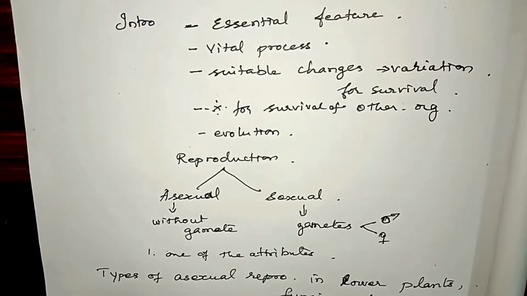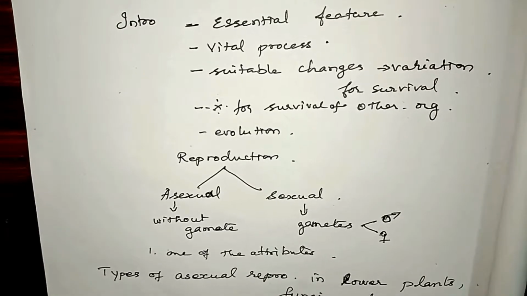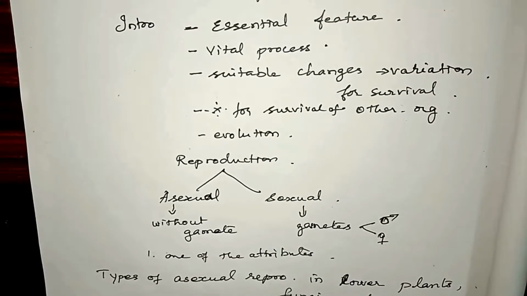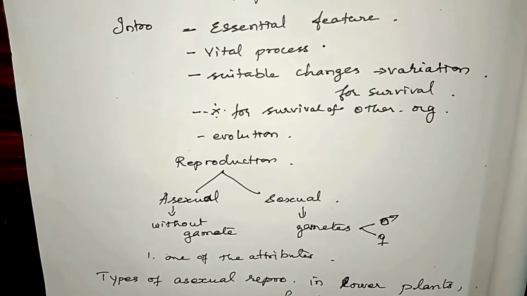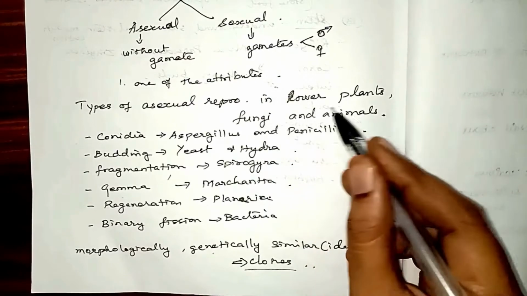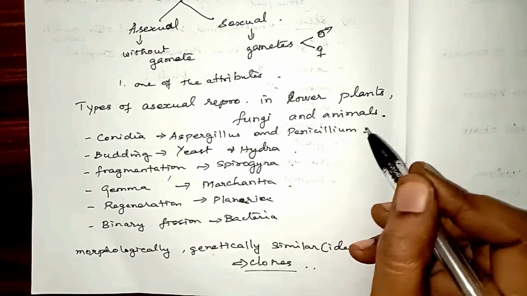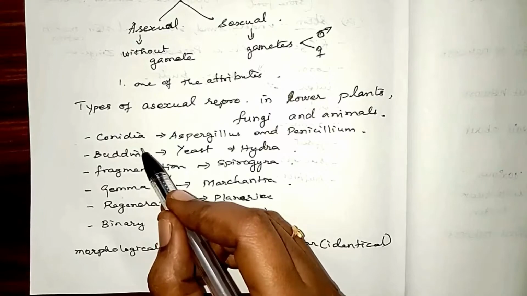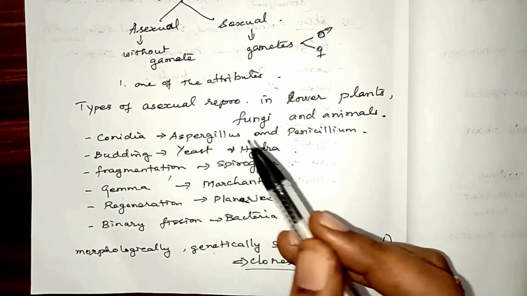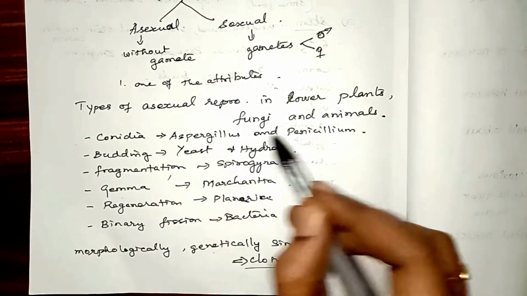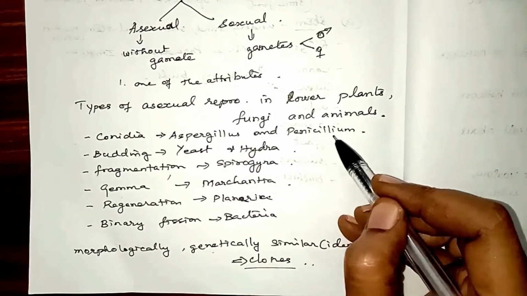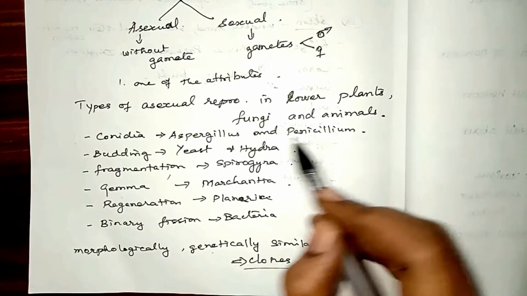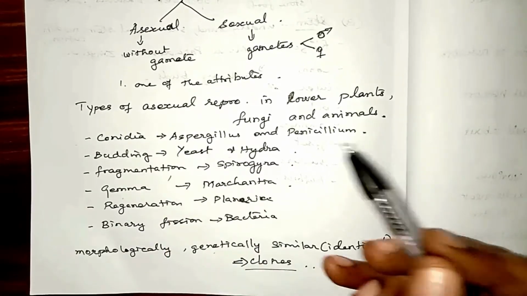Normally the lower organisms, lower plants, fungi and animals, reproduce through asexual reproduction. This we have already learned in standard 11. Examples of asexual reproduction in lower plants, fungi and animals. First one, conidia. Conidia are formed in Aspergillus and Penicillium fungi. The conidia structure we have learned already in standard 11. Second one, budding.